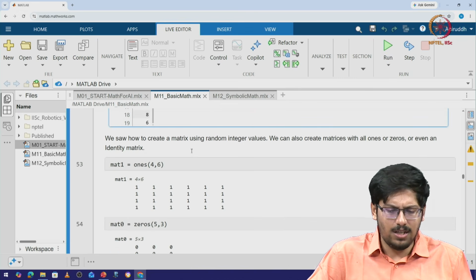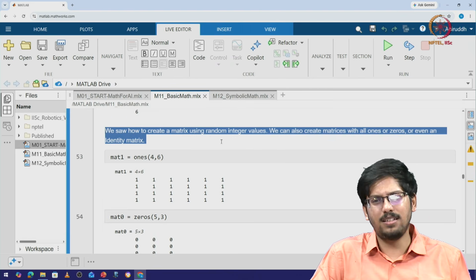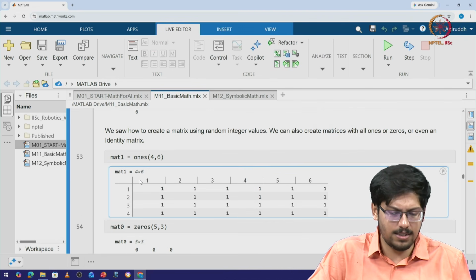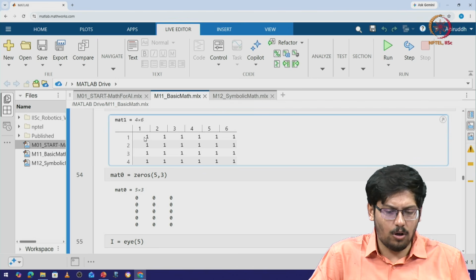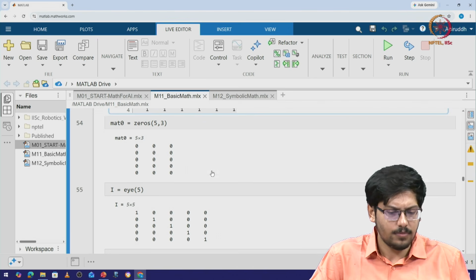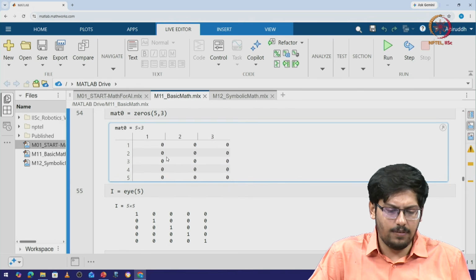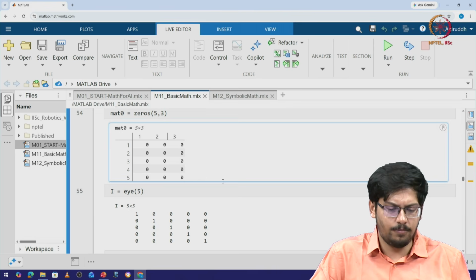Okay. Now let's also take a look at an example where we have the elements as either 1 or 0. So let's assume we define mat1, which is ones(4, 6). We would essentially get a matrix of dimension 4 cross 6 and all the elements here are ones. If we do the same, which is mat0 is zeros(5, 3), we get a matrix of 5 cross 3 and all the elements here are 0.